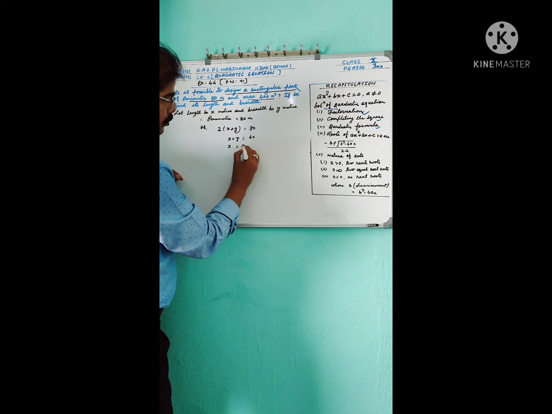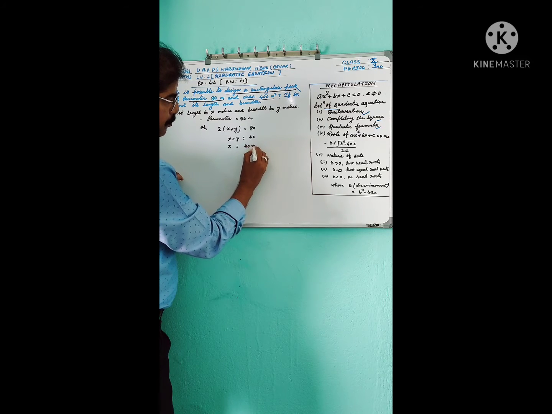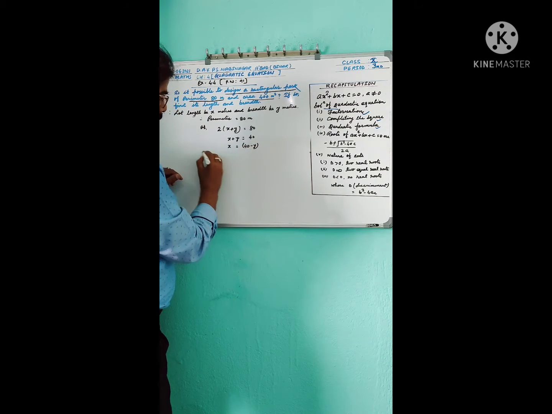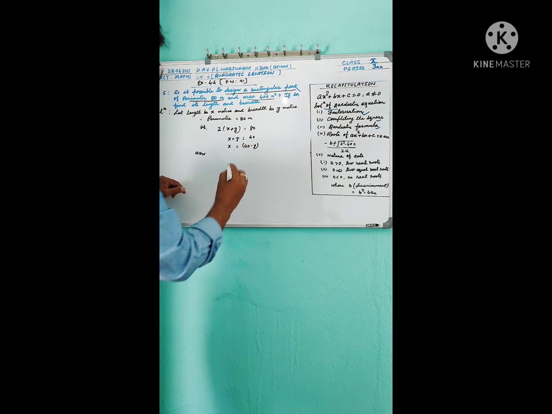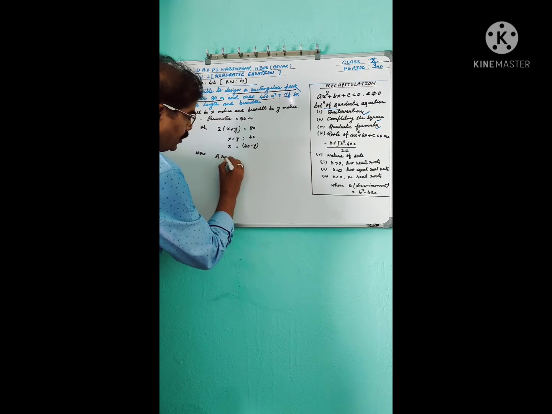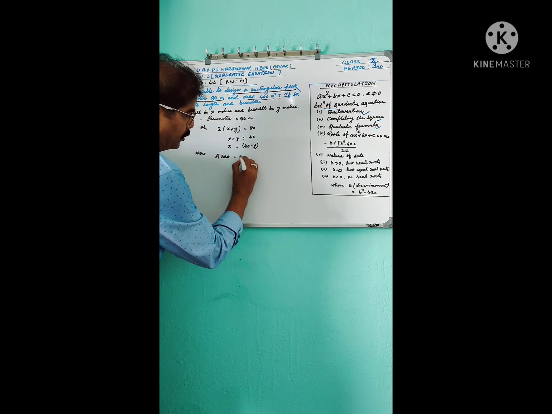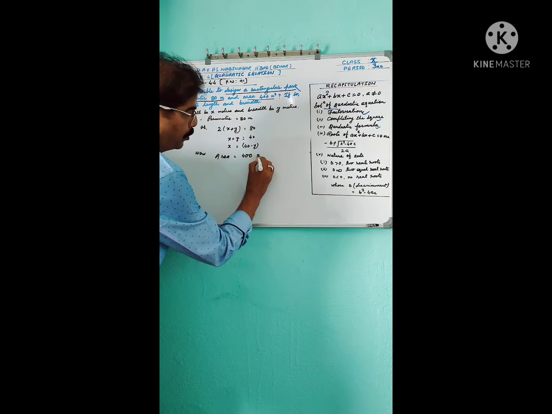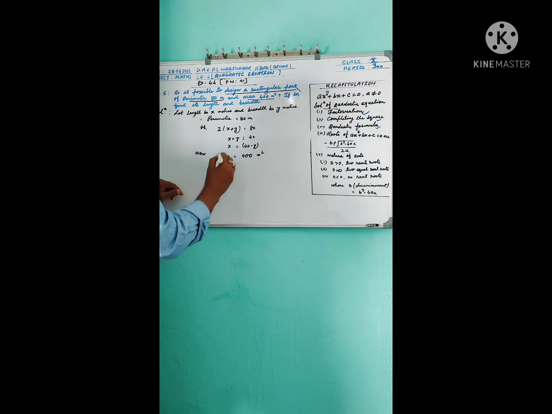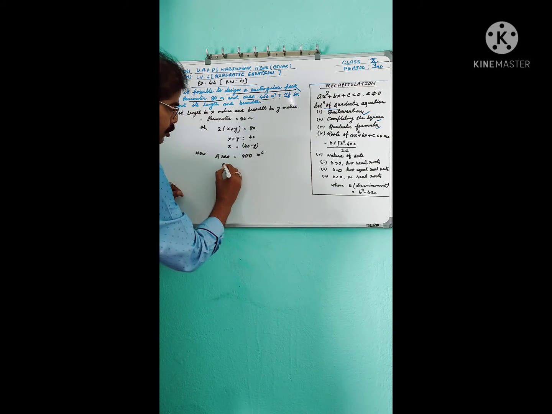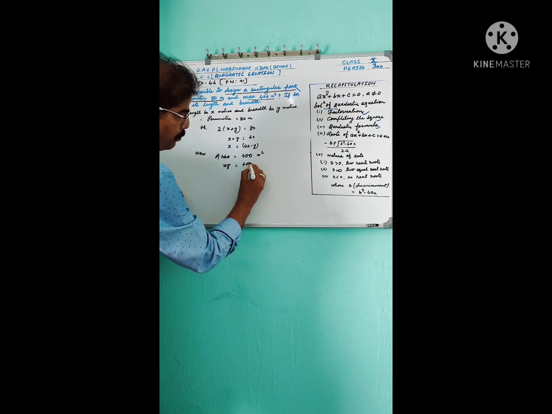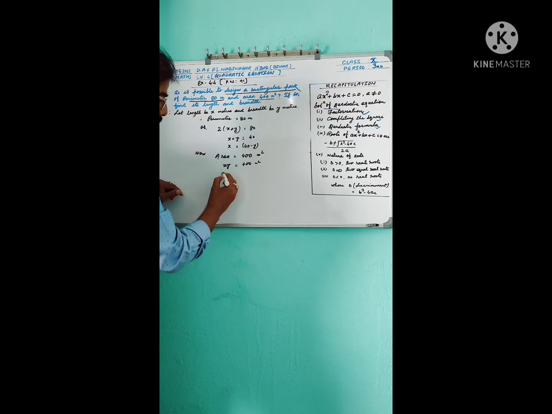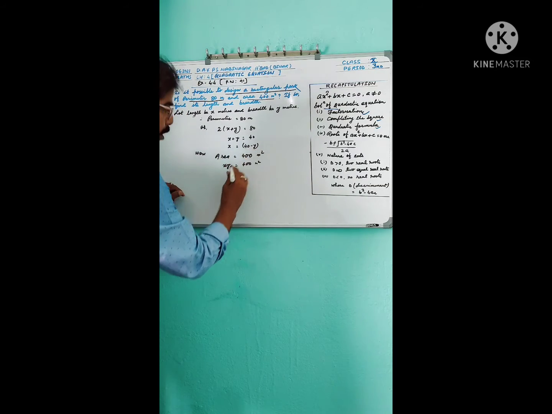So x equal to 40 minus y. Now area of the rectangular park is 400 meter square, and area is length into breadth, that is xy equal to 400 meter square, and x equal to 40 minus y.